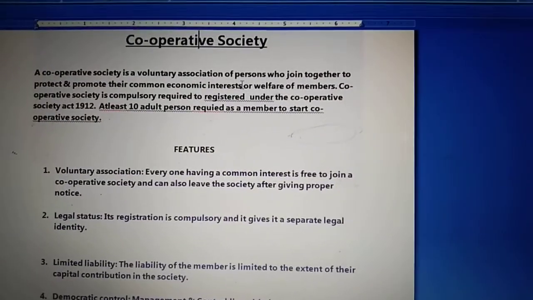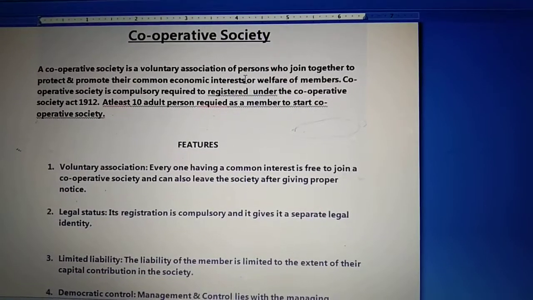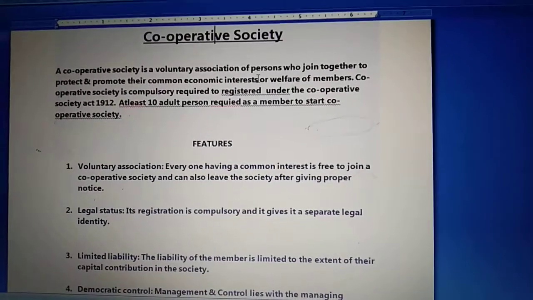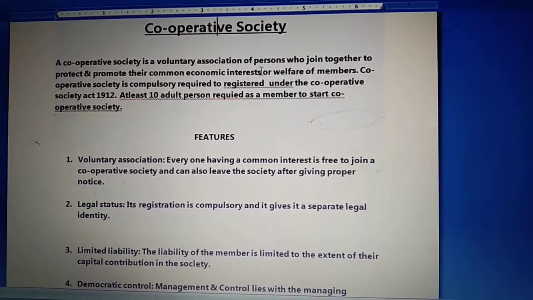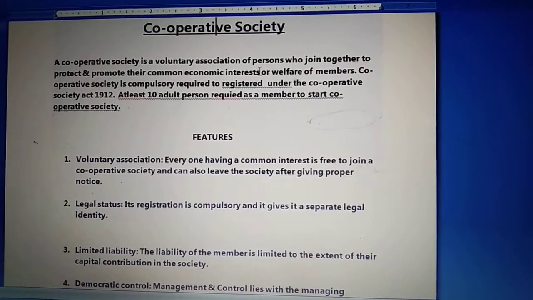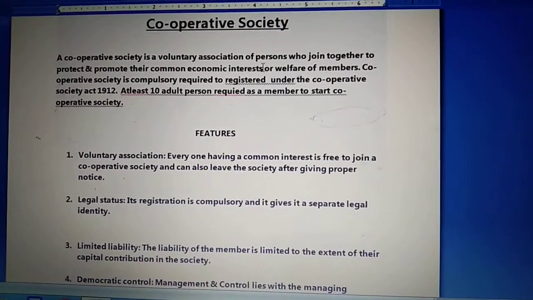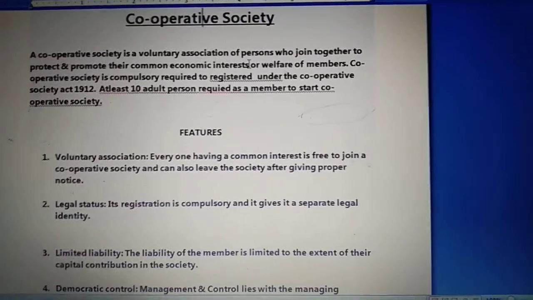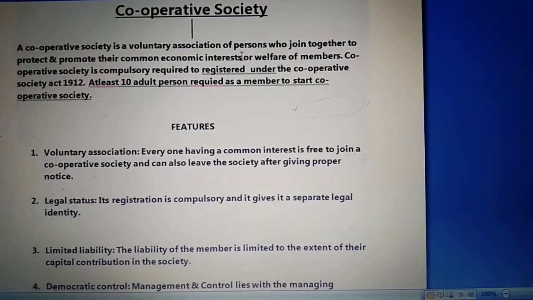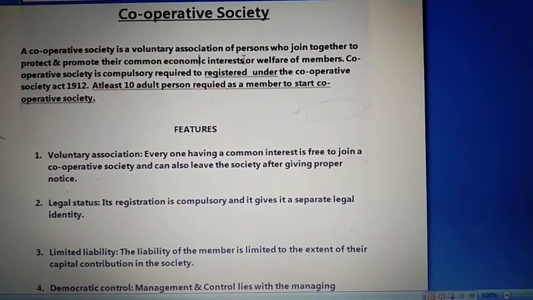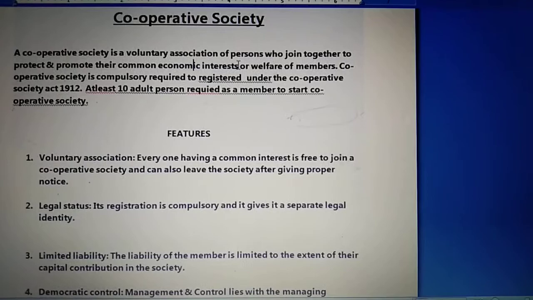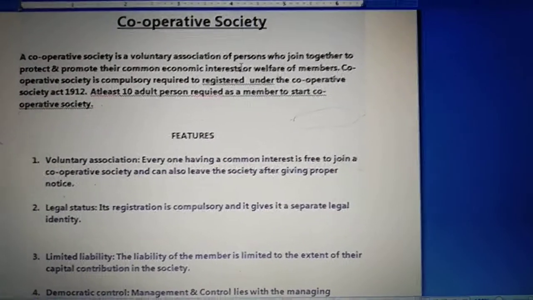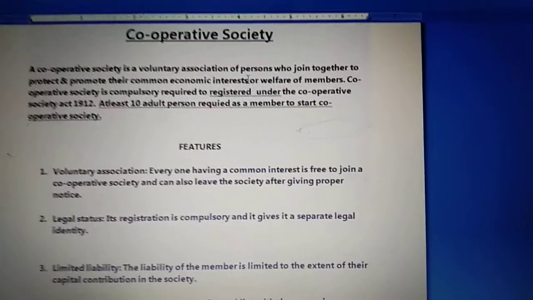So the definition should be clear to you that a cooperative society is a willing or voluntary association of persons who come together with the motive of welfare of all the members. Now this cooperative society is run under the Cooperative Society Act 1912. Whenever any cooperative society is started, at least 10 adult persons are required to start the cooperative society as members. So this is all about cooperative society.